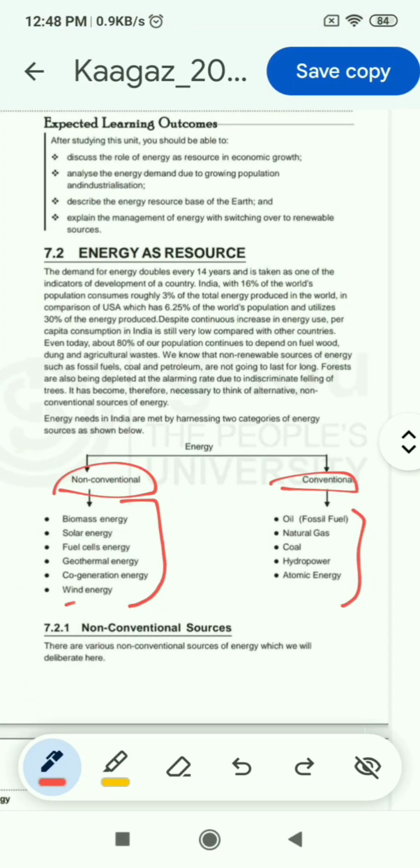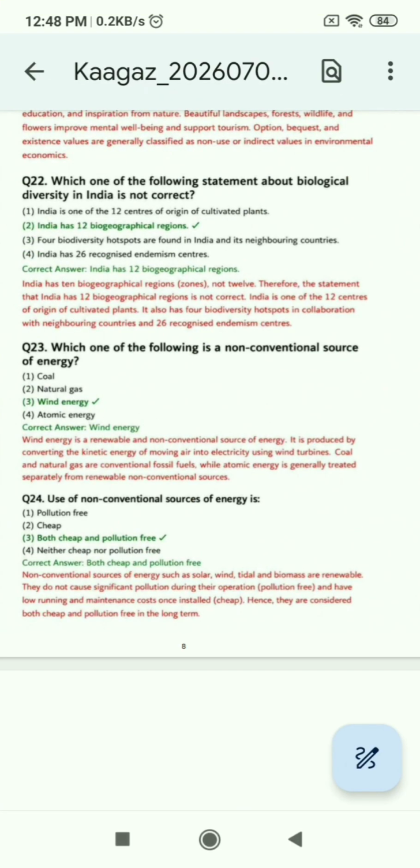Wind energy is a non-conventional source. Others like coal, natural gas, and atomic energy are conventional sources. So the correct option is 3.